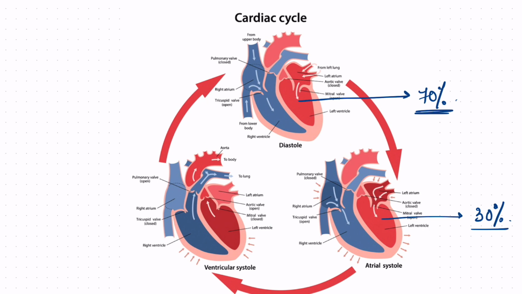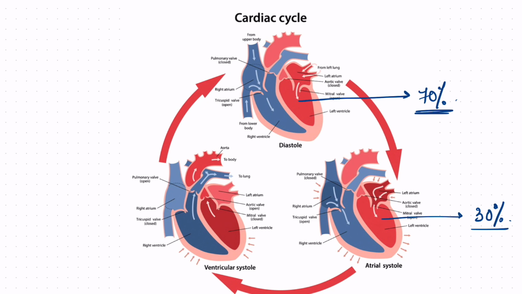So now these two valves close, and the ventricles start contracting and pushing the blood through their respective channels. They can do so only if the semilunar valves, the valves of the pulmonary artery and the aorta, are open. So these valves open and the blood is pushed through the pulmonary artery to the lungs and through the aorta to the rest of the body.